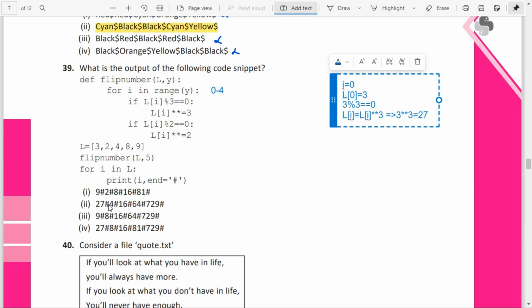So 27, you are getting in 2 outputs, option 2 and option 4. Okay, so the remaining things we can skip. We will just check with option 2 and option 3.